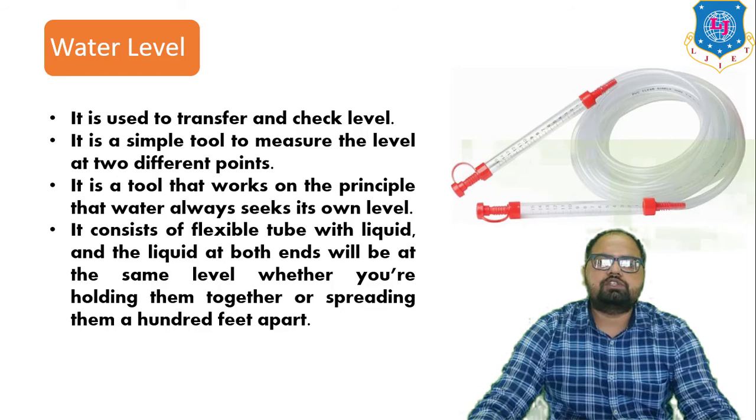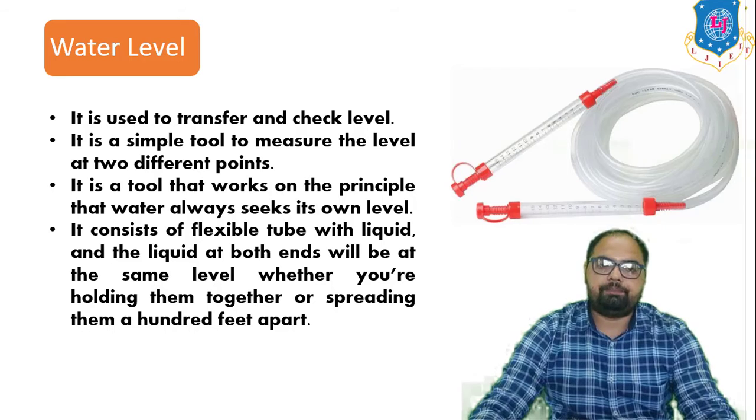Next is the water level indicator. It is used to transfer and check the level. It is a simple tool to measure the level at two different points. It is a tool that works on the principle that water always seeks its own level. It consists of a flexible tube with liquid, and the liquid at both ends will be at the same level whether you are holding them together or spreading them 100 feet apart.